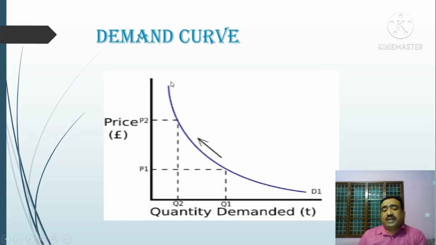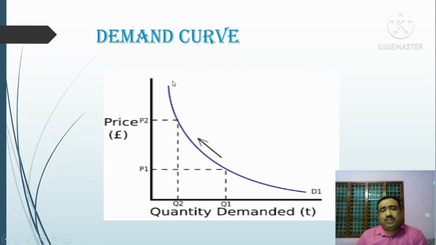Generally, the demand curve slopes downward from left to right. It is also known as the negative slope of the demand curve. The downward slope of the demand curve indicates the inverse relationship between price and quantity demanded. So why does the demand curve slope downward from left to right? It has some reasons.